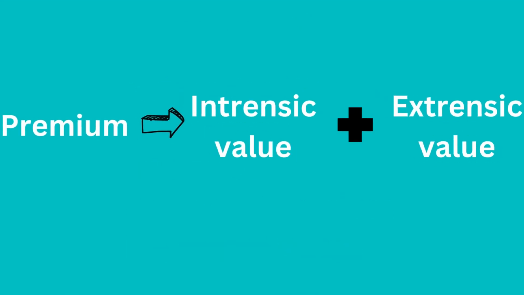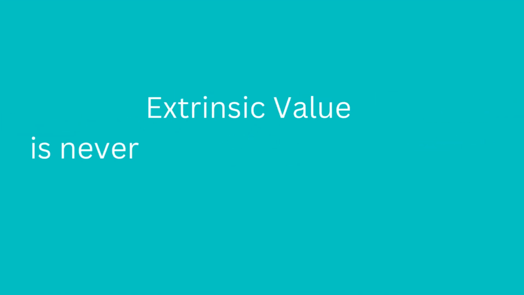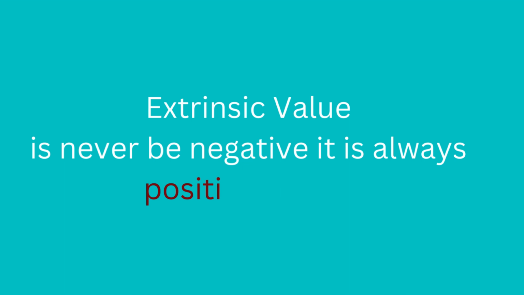Premium is made of two values, intrinsic value plus extrinsic value. Extrinsic value is also known as time value. Extrinsic value can never be negative. It is always positive or zero.